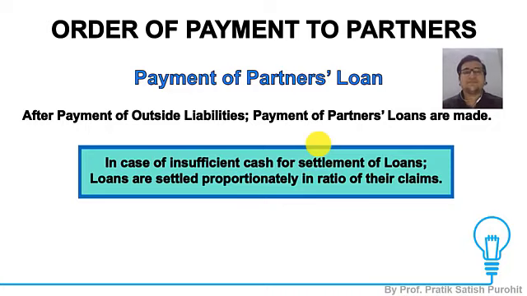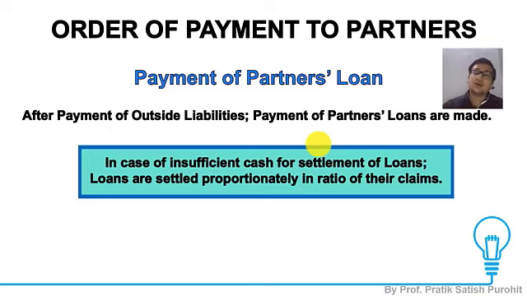For instance, on selling of the assets, I received 50,000 rupees. Against that, I need to make payment to my liabilities, say 40,000 rupees. I need to pay off my partners' loan, say for example 20,000, out of which A has given 5,000 and B has given 15,000, and then the partners' capital of rupees 50,000: A has 25,000 and B has 25,000.